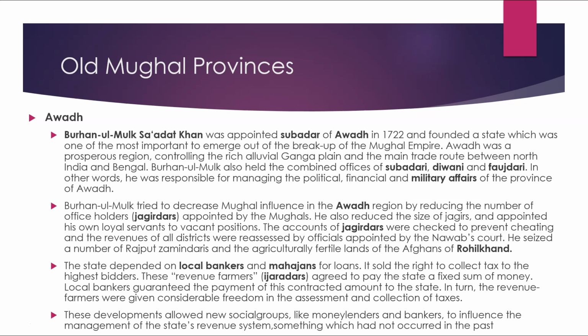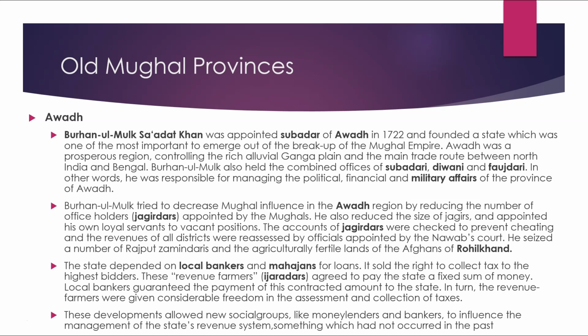Burhanul Mulk tried to decrease the Mughal influence in the Awadh region by reducing the number of office holders, Jagirdars, appointed by the Mughals. He also reduced the size of Jagirs and appointed his own loyal servants to vacant positions. The accounts of Jagirdars were checked to prevent cheating, and the revenues of all the districts were reassessed by the officials appointed by the Nawab's court. He seized a number of Rajput zamindari and agriculturally fertile lands of the Afghans of Rohilkhand.